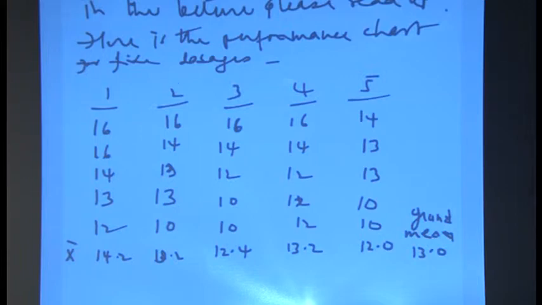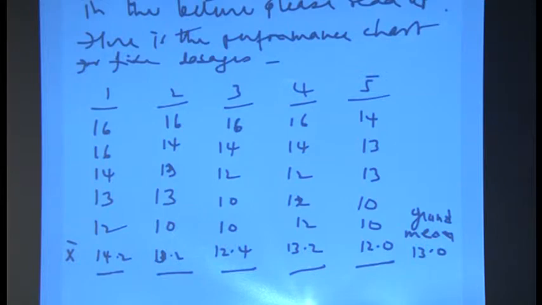Then there is moderate dosage, and then there is low dosage of caffeine, category number 4, and 5th category placebo. Now, all these dosages, these 5 students in each category, we have found the mean for each one of them. Mean is given below, the lower line has the mean here. So, we have here mean 14.2, 13.2, 12.4, 13.2 and 12.2. This is the mean for each category, and there is a grand mean.